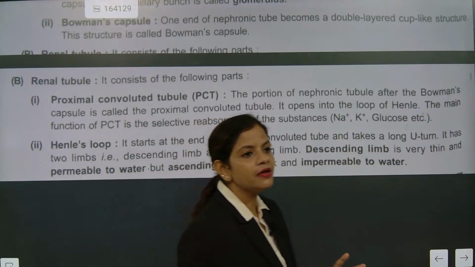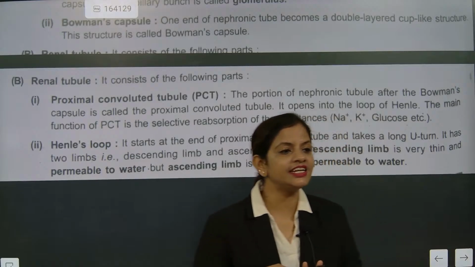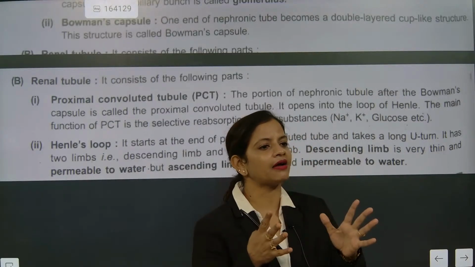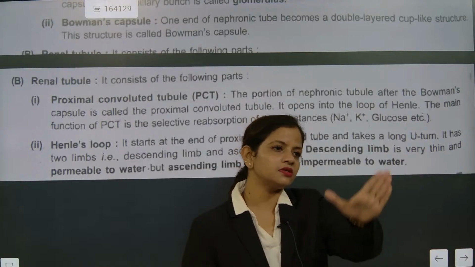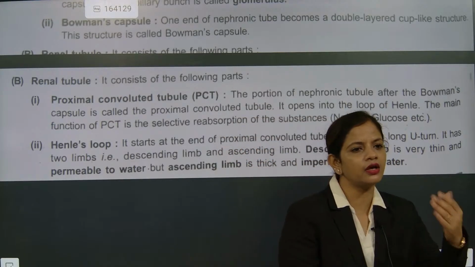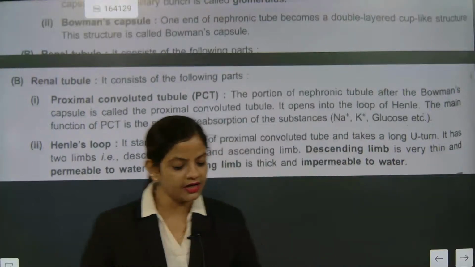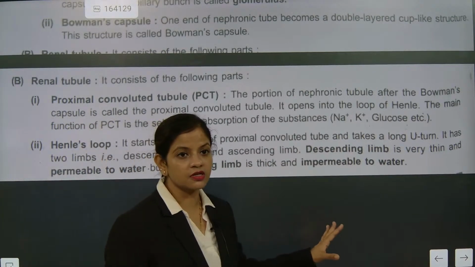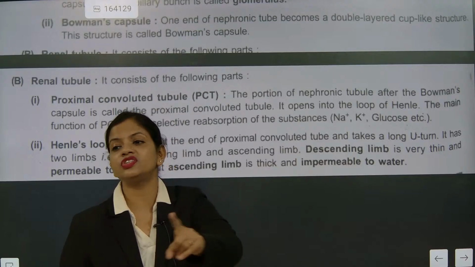Can you repeat with me? PCT, DCT, Henle's loop. PCT's work is to give back. Henle's loop is returning, and DCT's work is to collect the waste and throw it into the collecting duct. So this is exactly the work. Till this much they will not ask, but there is one question which they will hit.